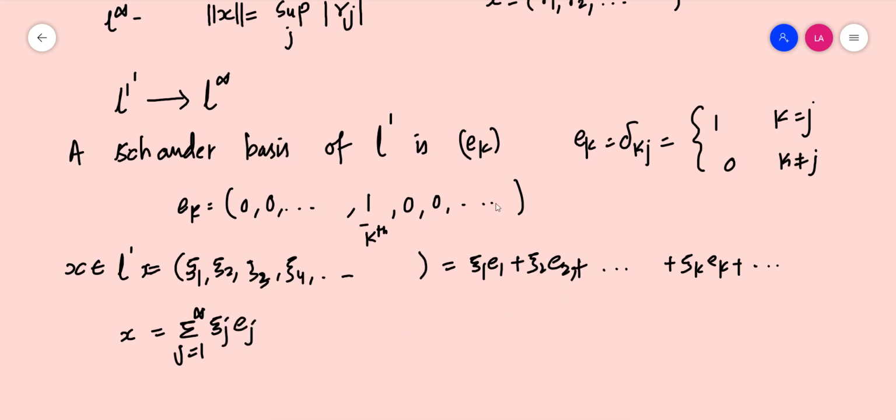By the definition of E1, E2, etc., it is trivial that it can be written in this form. So every element can be written as a linear combination of the Schauder basis. Now we have enough tools to identify the properties of the linear functional f defined on L1.